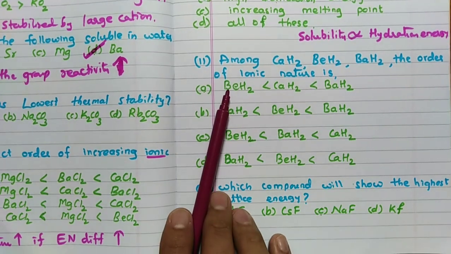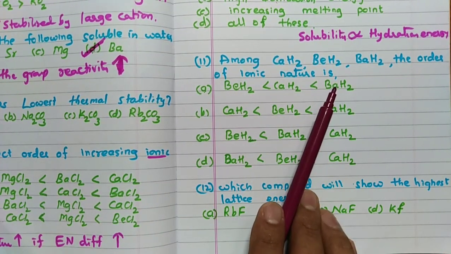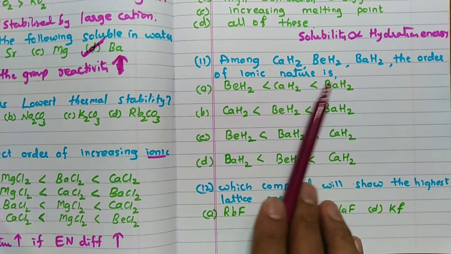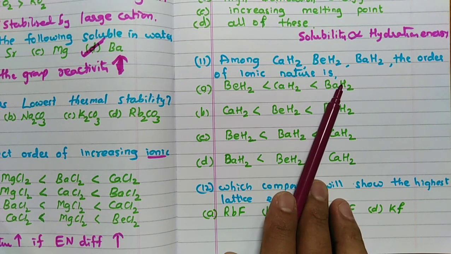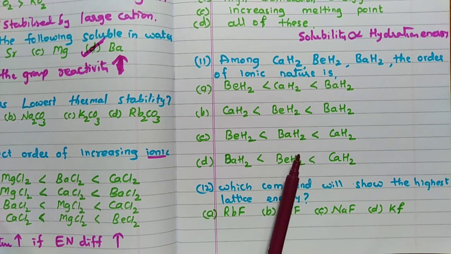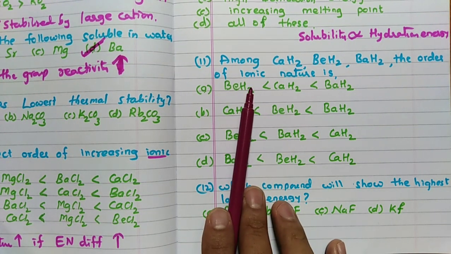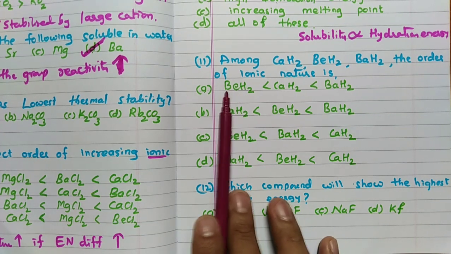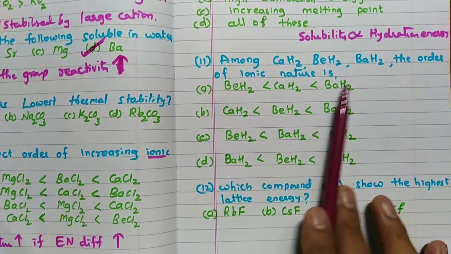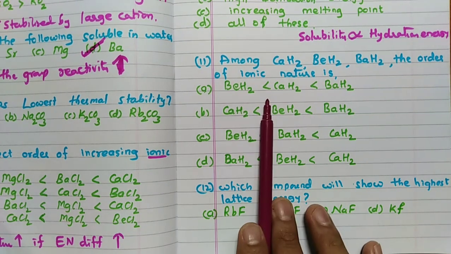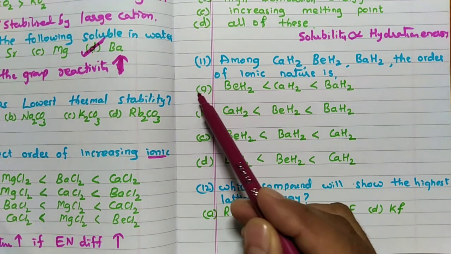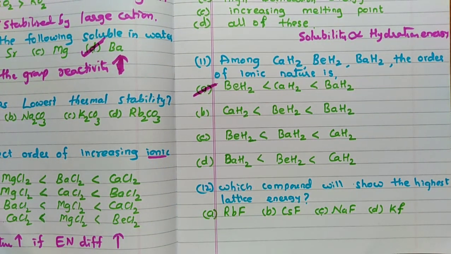Barium is least electronegative, hydrogen is constant, so the electronegativity difference is more, correct? Beryllium is more electronegative, hydrogen is also more. So the difference in electronegativity is less here, less ionic nature; more here, more ionic nature; calcium in between. So the answer for this question is A.